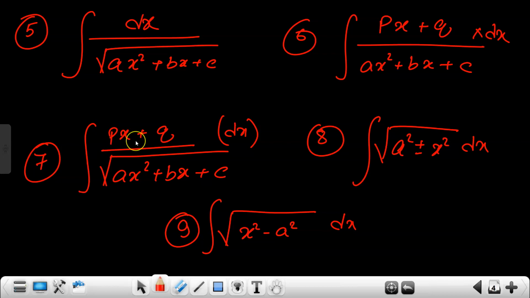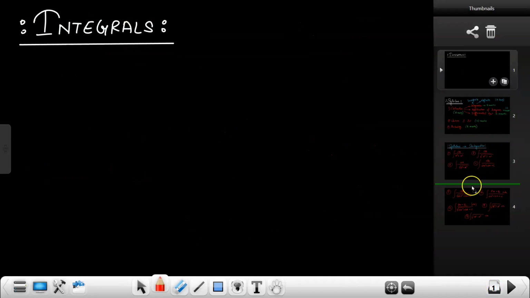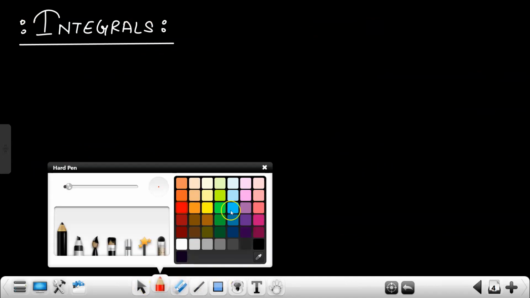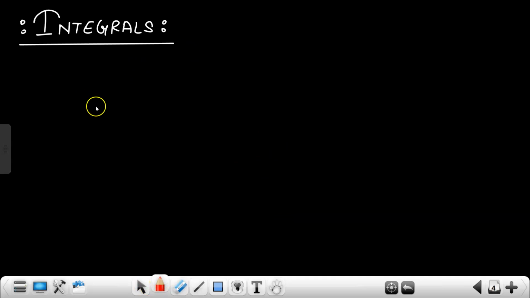You're getting my point? So I will teach you all those forms one by one, how to solve each type of problem. Before starting integration, you need to remember all the formulas, because integration is all about practice and how many sums you practice. There is nothing more to teach in integration to give a feel of it. The more you practice, the more confidence you will gain in integration. You are getting my point?